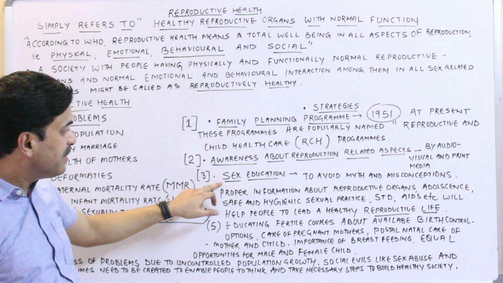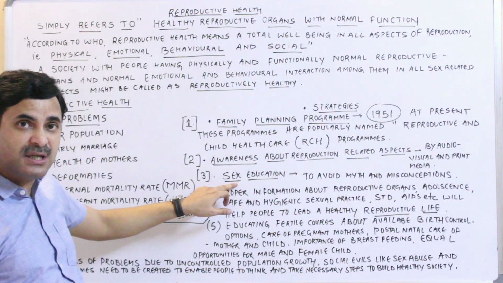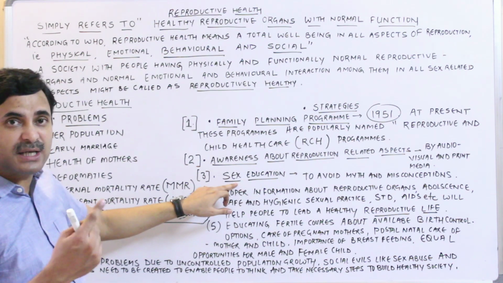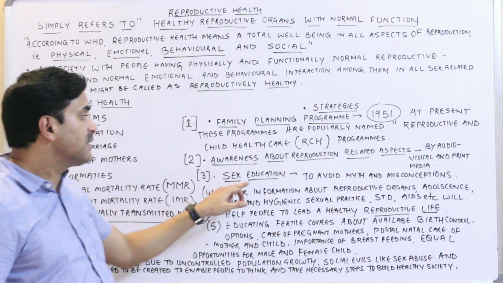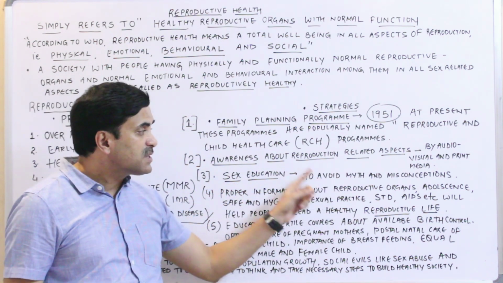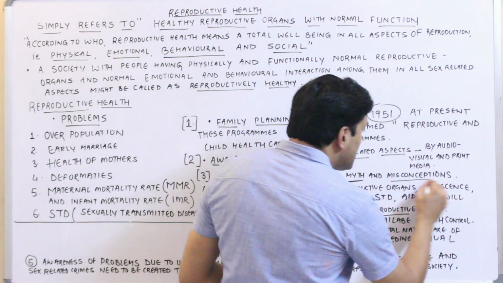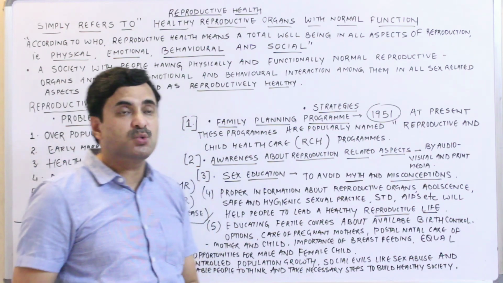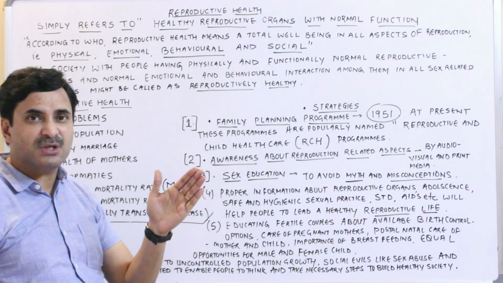Number three, the government is planning for sex education to be delivered in the schools. Right from the school level, the children must be given sex education. Alright, why? Because there are many myths and misconceptions related to the aspects of reproduction.